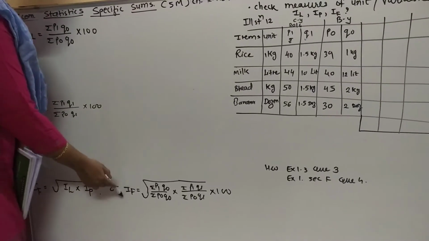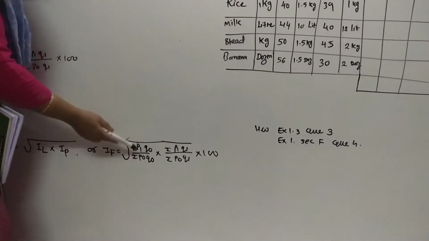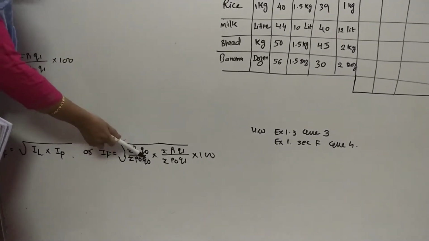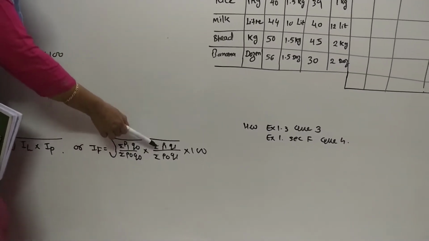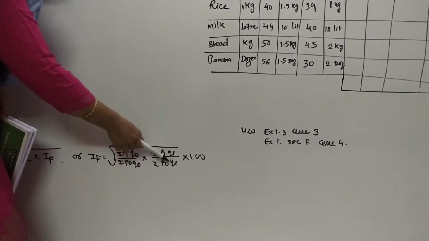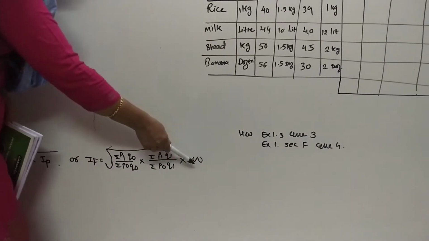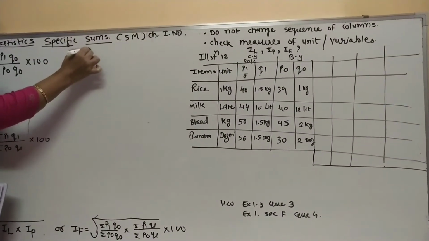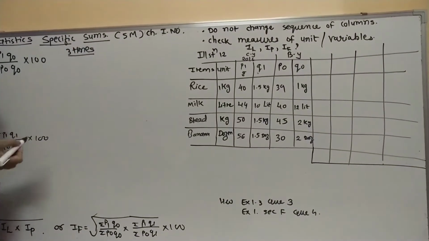So let's see, index number of Fisher is the square root of index number of Laspeyres' formula, sigma P1 Q0 upon sigma P0 Q0, into Paasche's index number, that is sigma P1 Q1 upon sigma P0 Q1, into 100. So these three formulas you have to write 3 times in your notebook because it is very much important.